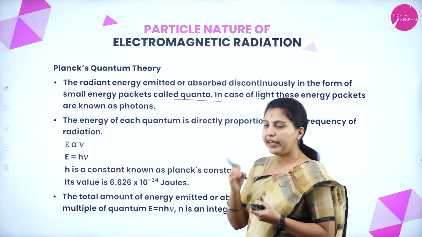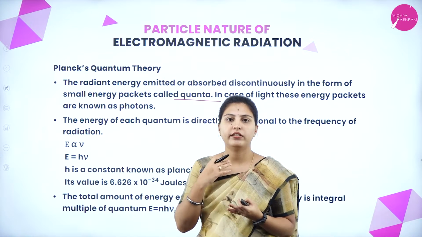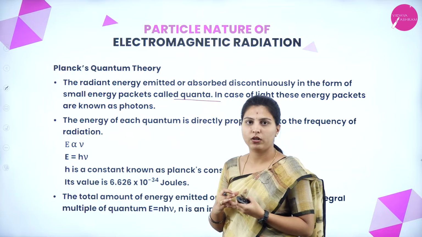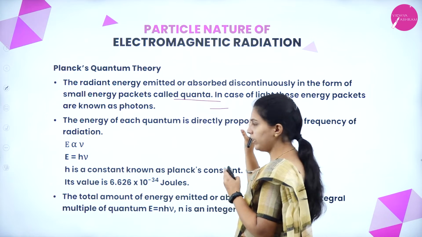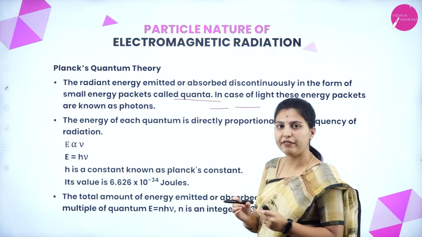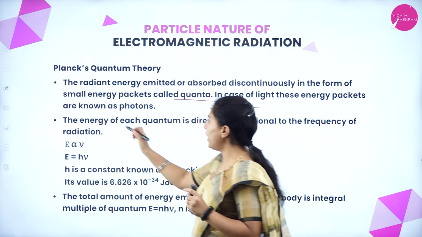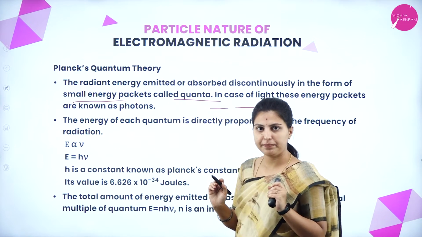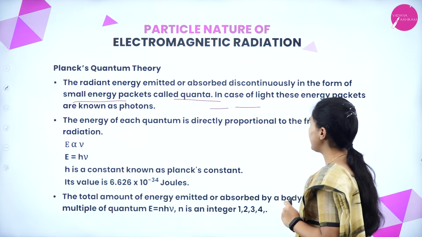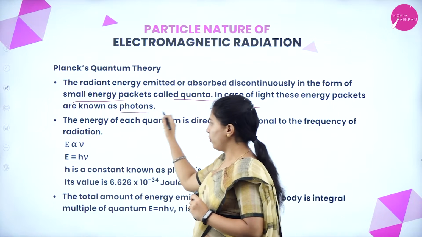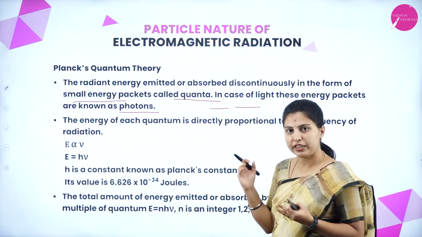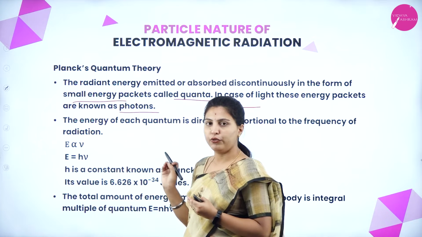Some discontinuity will be there, as small packets of energy. We call that quanta, and in the case of light, these energy packets are known as photons.